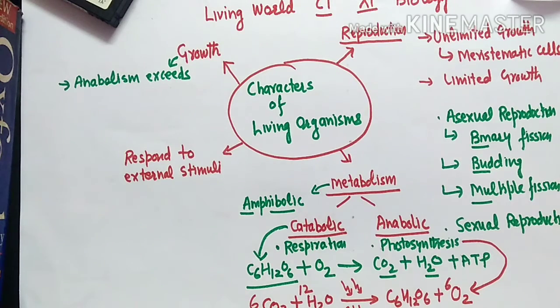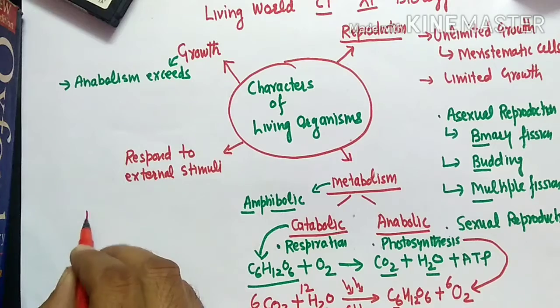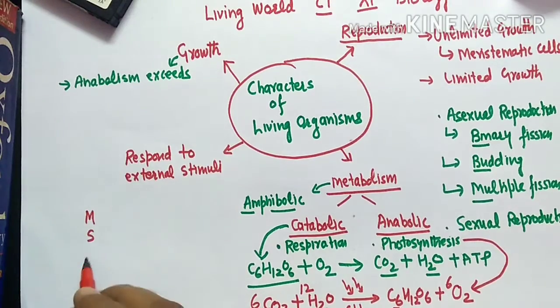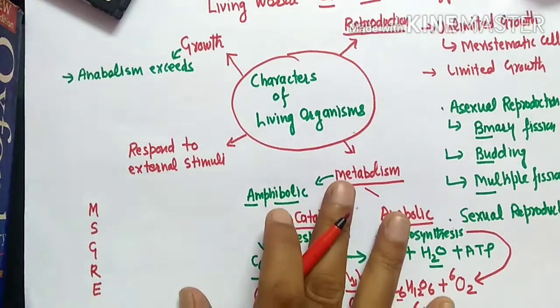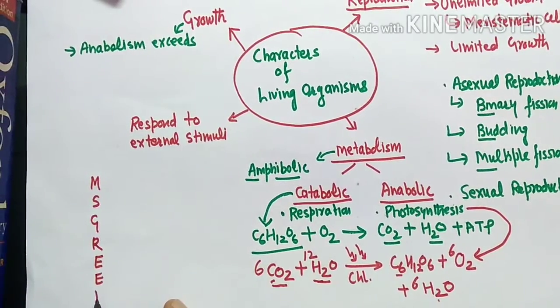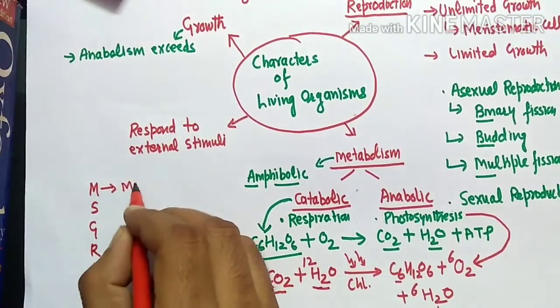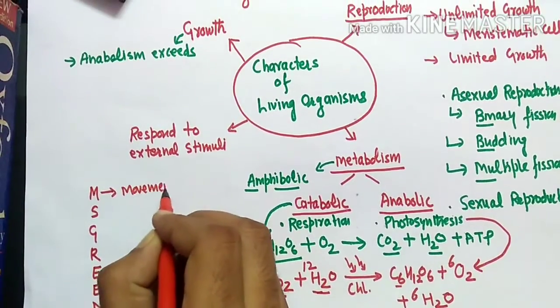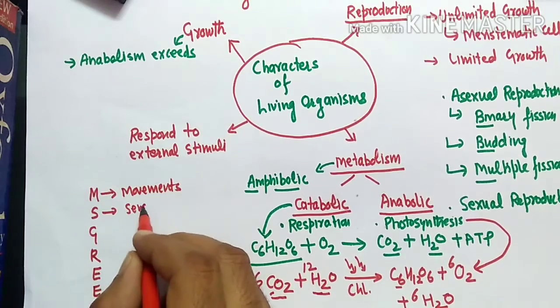We can learn some of the features with the help of this acronym, Miss Green. M for movement. S for sensitivity.